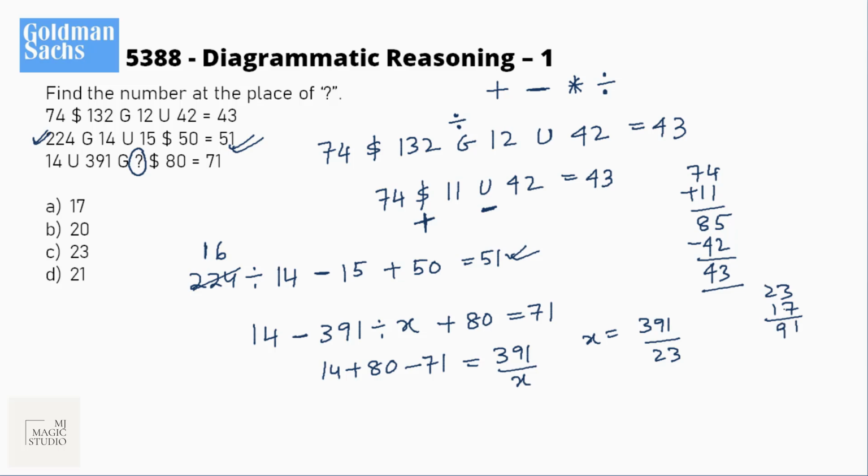Correct. X is 17. The number in place of this question mark should be 17. That is in option A.